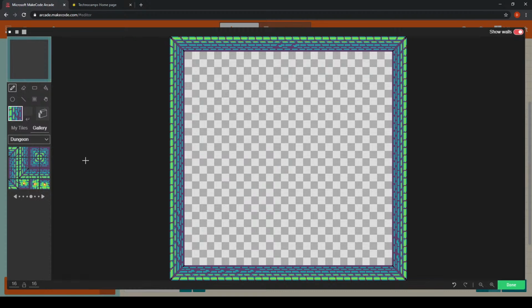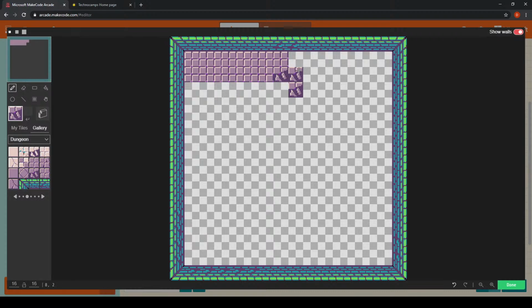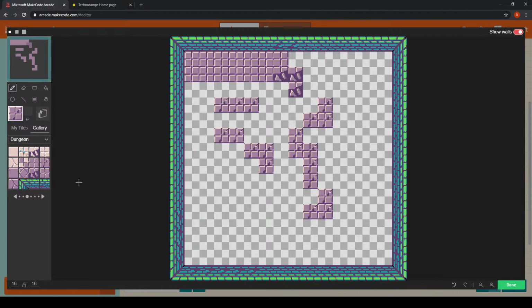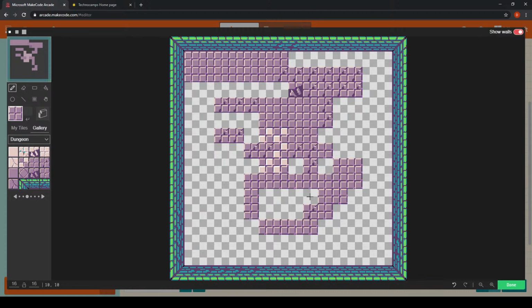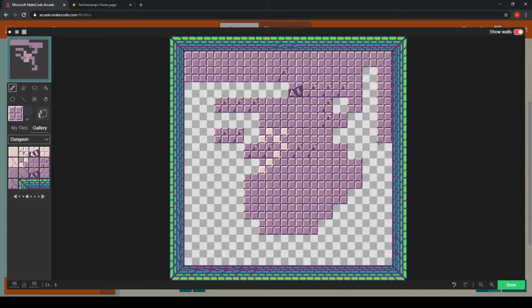Okay, so what we can do is we can choose these tiles. Okay, so I'm going to choose a couple of tiles. I'm just going to place sort of in the map here. I'm going to put a couple of broken ones in. Okay, again, the choice is yours how you choose to do this. You can just kind of randomly scatter them around, maybe mismatch tiles here and there, that kind of thing. Okay, it's entirely up to you how you choose to design it. But I'm just going to pop all of these in.